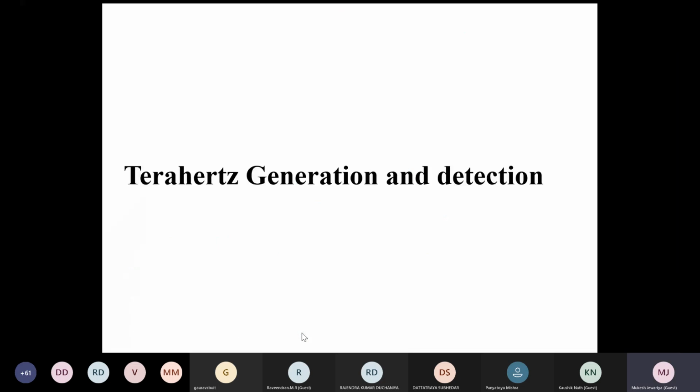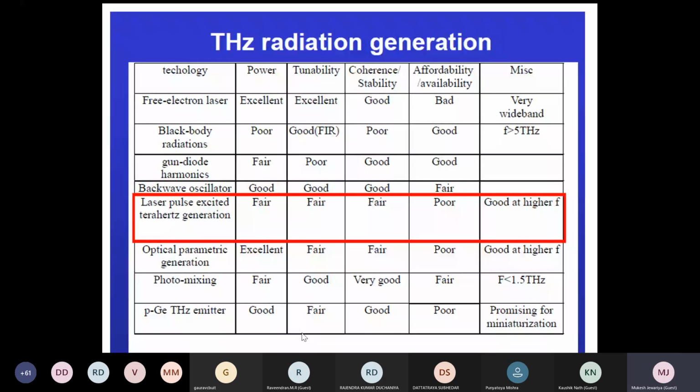So now let's see what are the different techniques for terahertz generation and detection. For terahertz generation, there are many techniques like free electron laser, people are using accelerators. But we cannot afford that. Affordability and availability is very bad, because it's very, very costly. RRCAT has more than 500 scientists and 2,000 technical people you need to run this kind of machine.